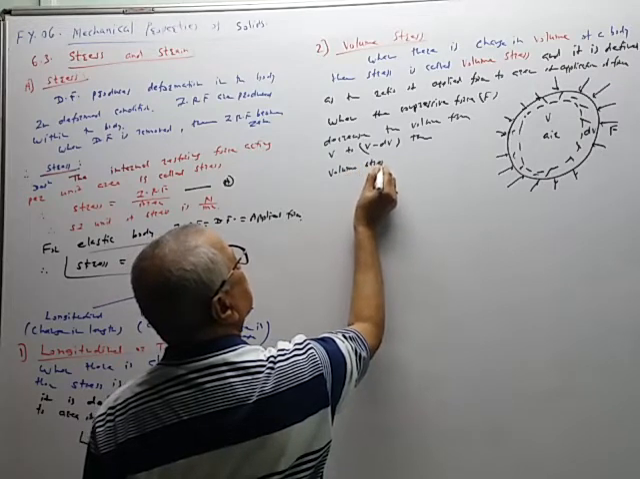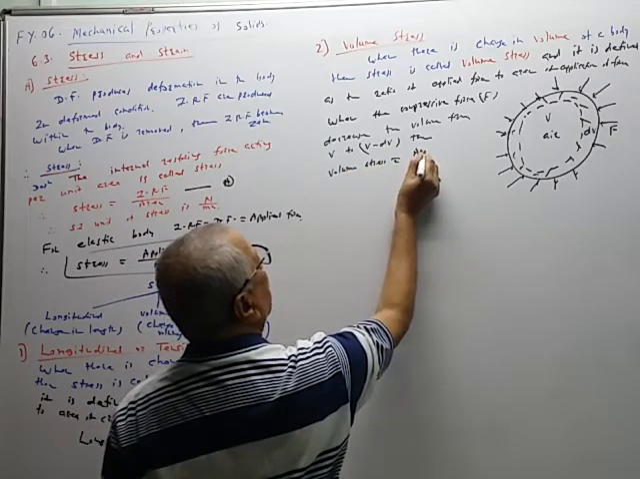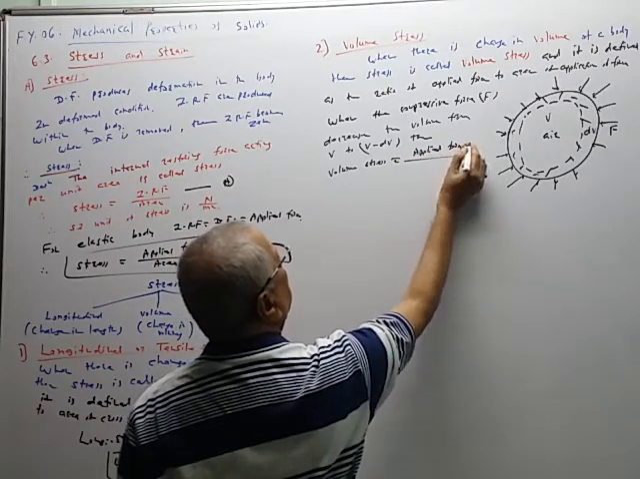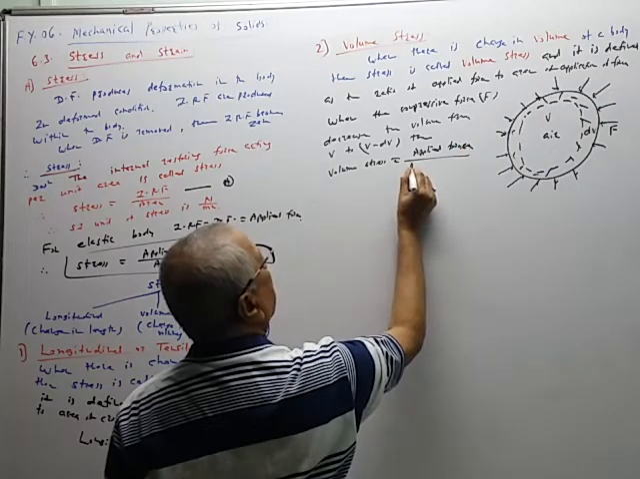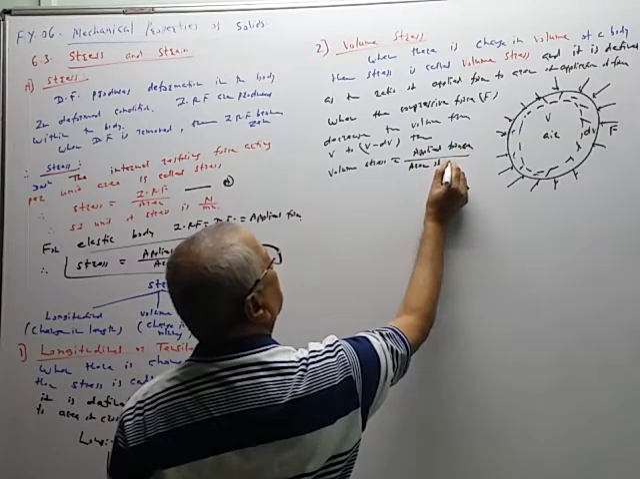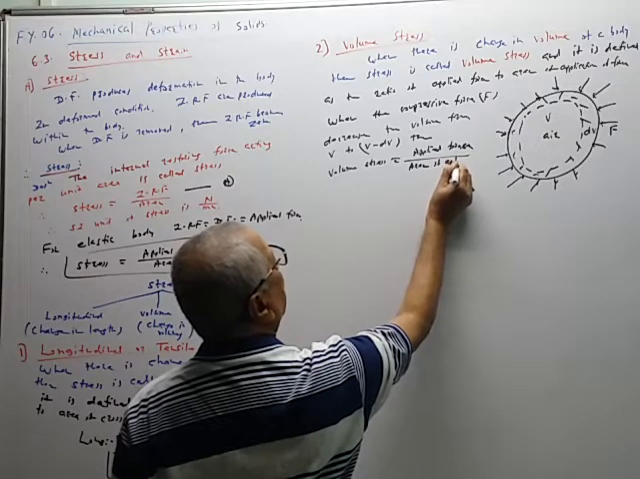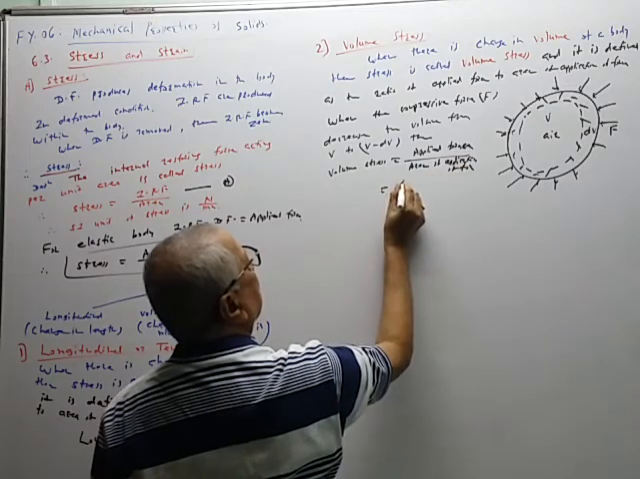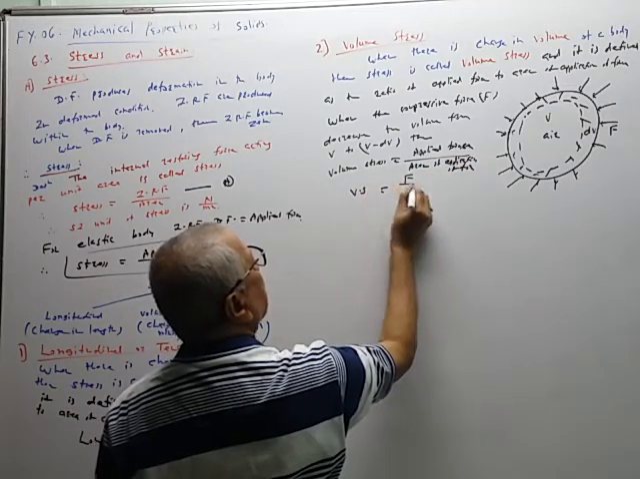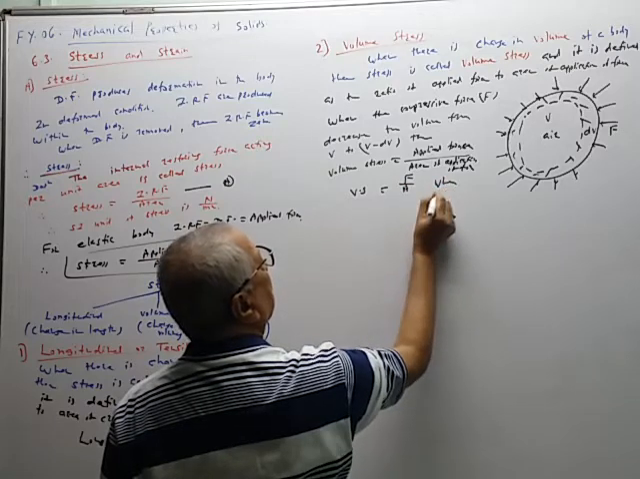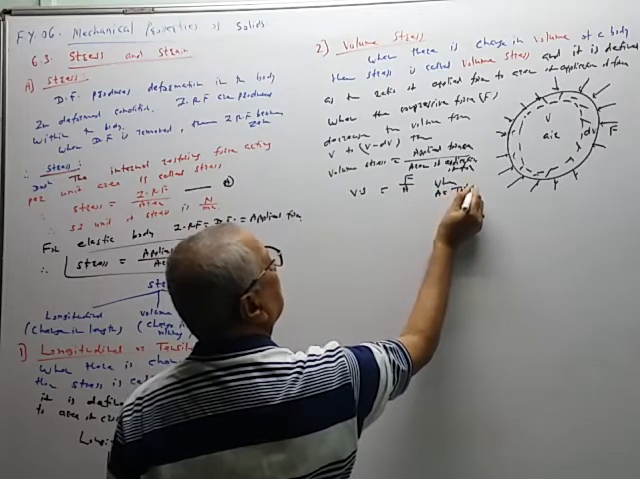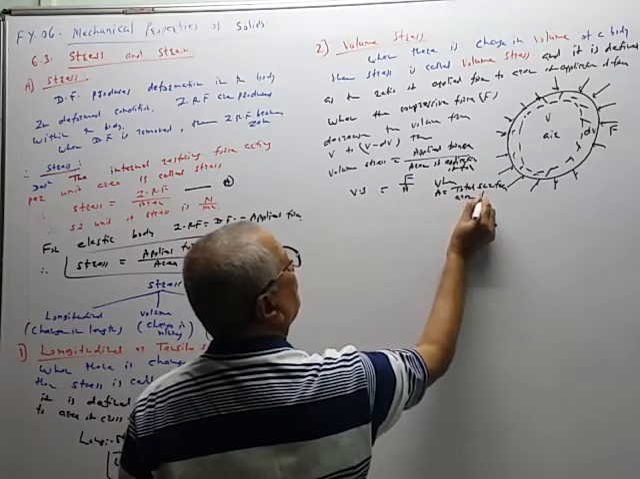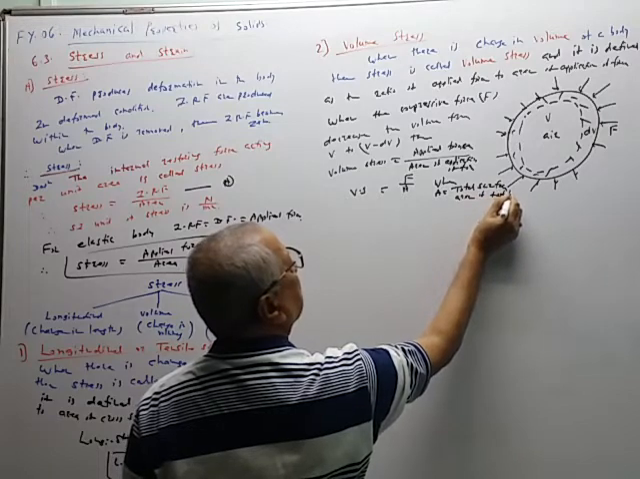the volume stress is given by applied force, total applied force F, upon area of application of force, and therefore volume stress is equal to F upon A, where A is equal to total surface area of football in our example.